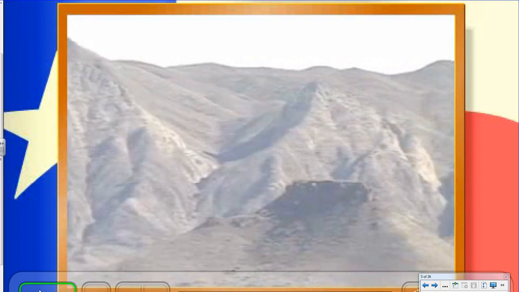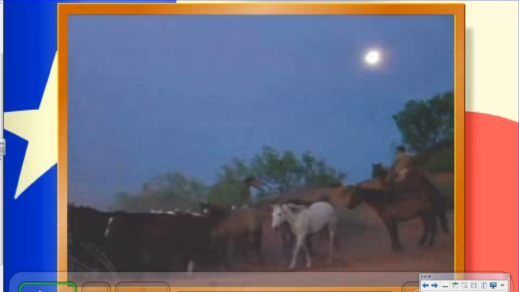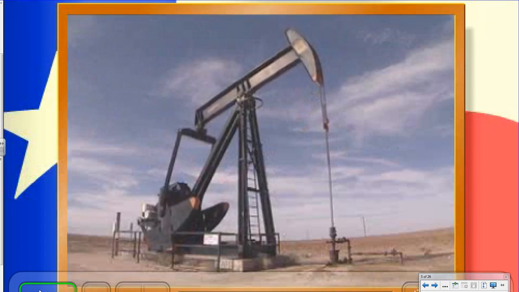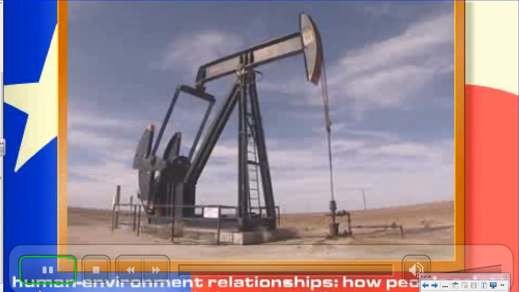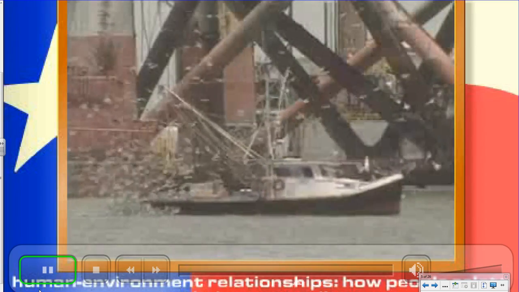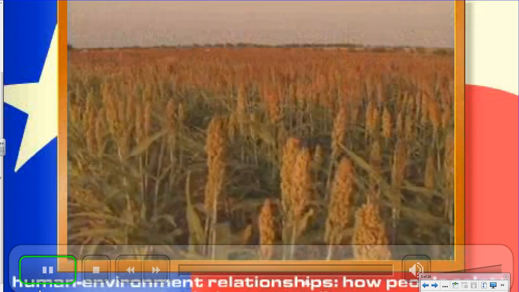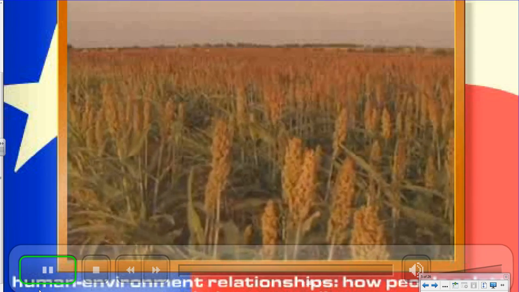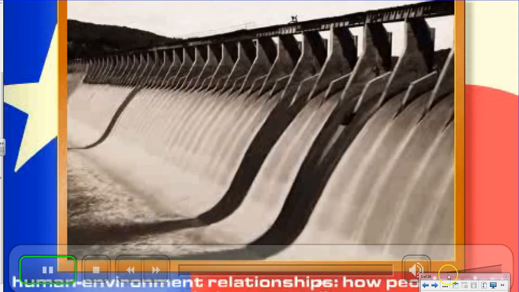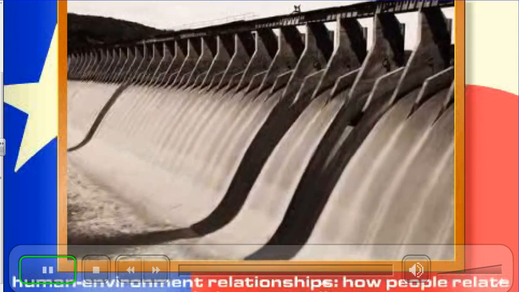2 themes are especially helpful in thinking about the human side of geography. The theme of human-environment relationships is about the relationship between people and their surroundings. Part of that relationship is about how people adapt to the land by learning to use the natural resources of an area, or by growing crops that do well in that climate. At the same time, people also change the land to suit their own needs, for example, by irrigating fields and building dams.